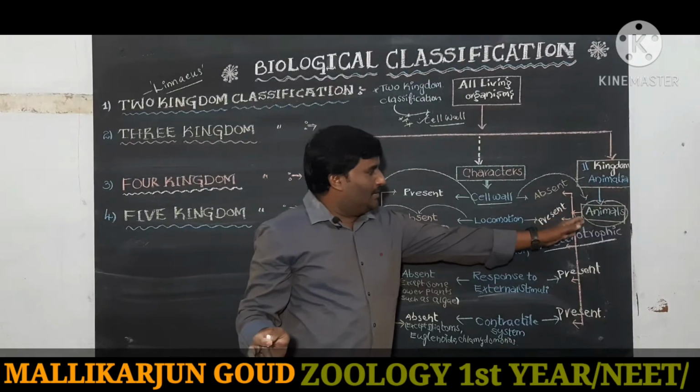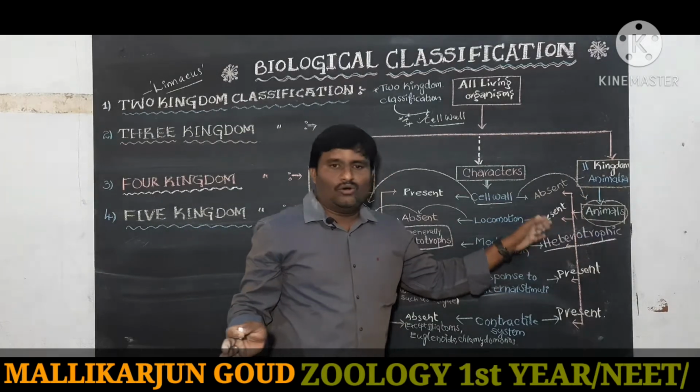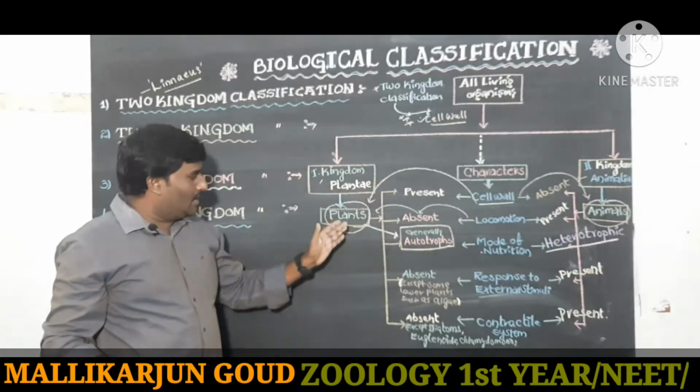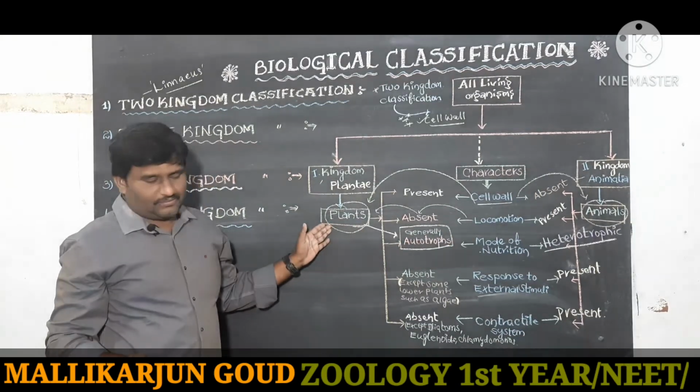So all animals are heterotrophs, and all plants are autotrophs.